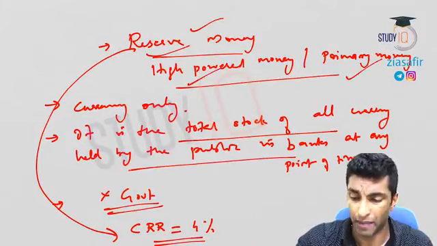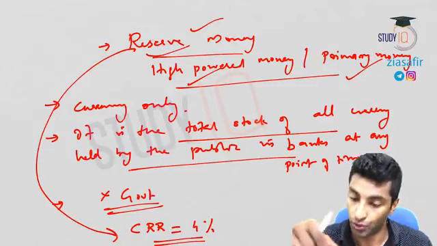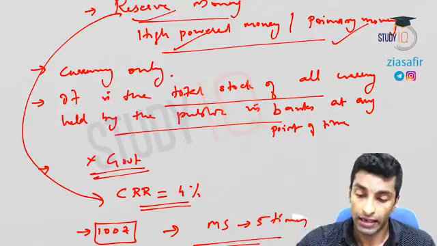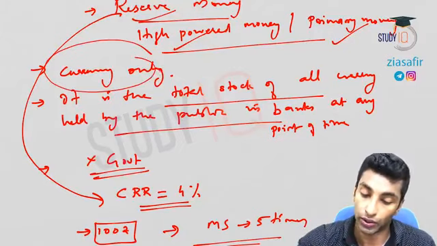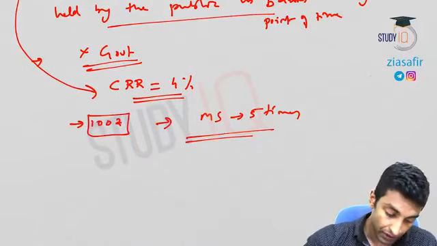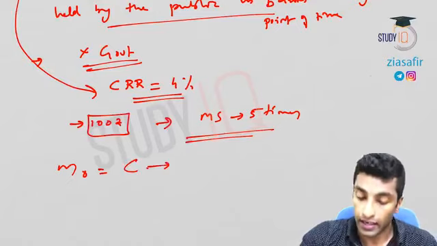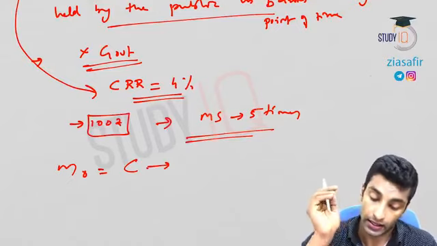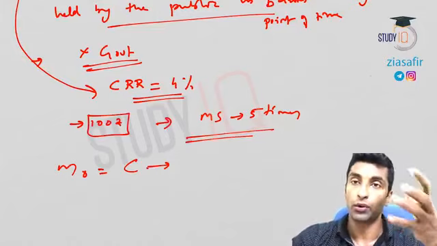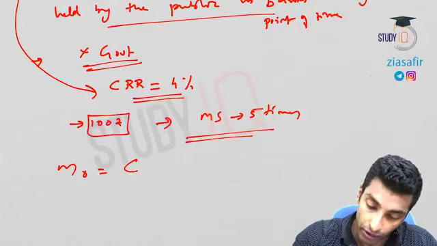So I've told you this is known as reserve money. Understood? High powered money because of primary money means two types. The currency is there and deposits are there. So here we are talking about currency. Currency is the primary money, deposits are the secondary money. So here we are only talking about currency. That is why primary money. So now no need to have any doubt here. What is M0? M0 is the currency. This currency stands for all currency in circulation. It includes currency with public and banks, all the currency included.